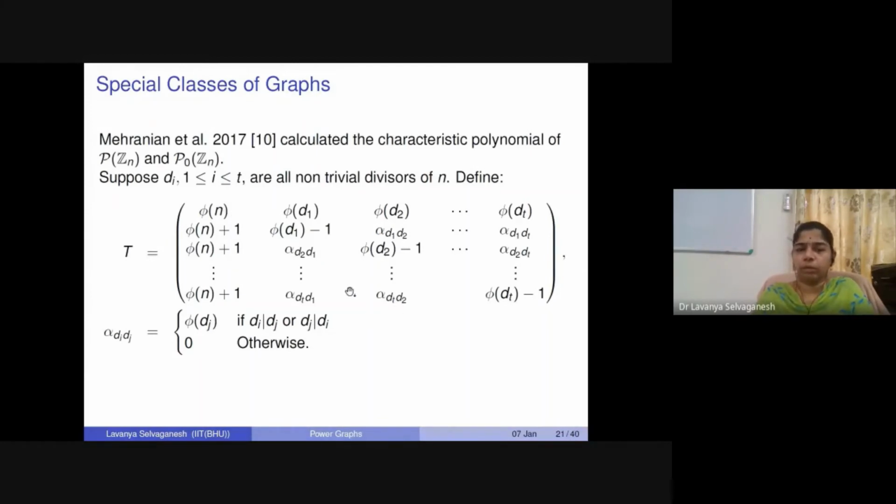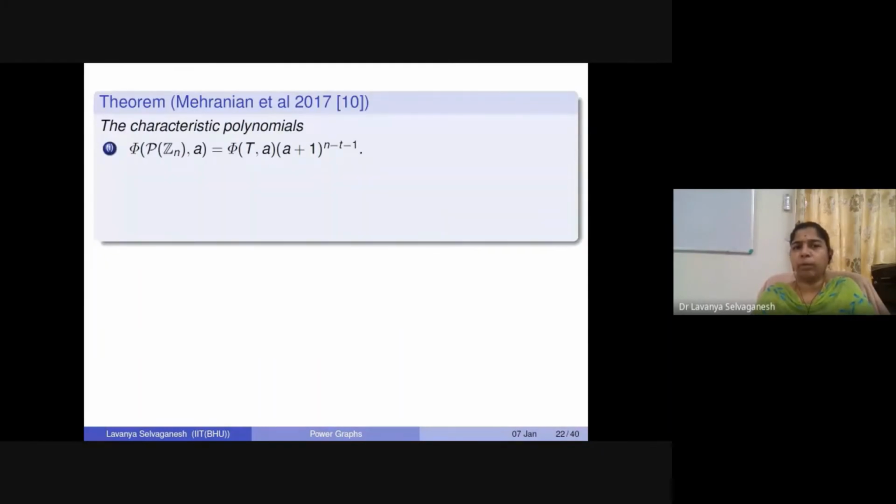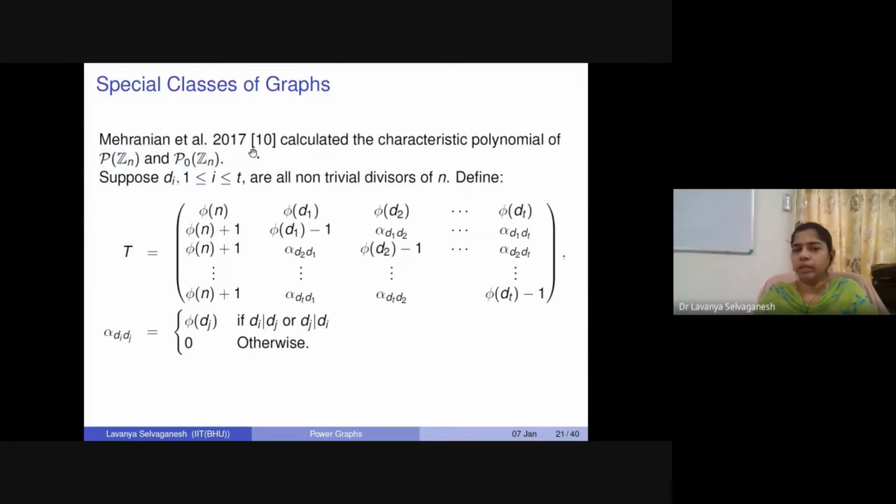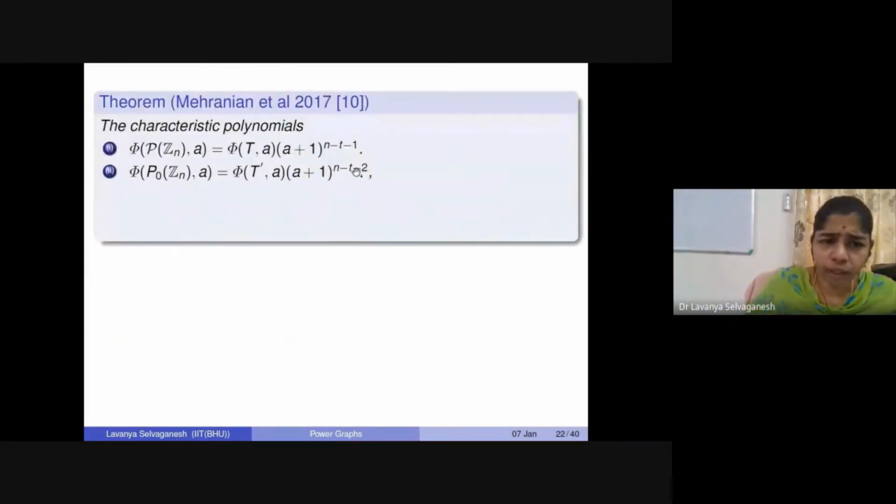Okay. So with this definition, the characteristic polynomial of the power graph of Zn was given by this expression, where (x + 1) to the power n - t - 1 is multiplied by the characteristic polynomial of this particular matrix T. Okay, so this is for Zn. This was proved by Mehranian in 2017.